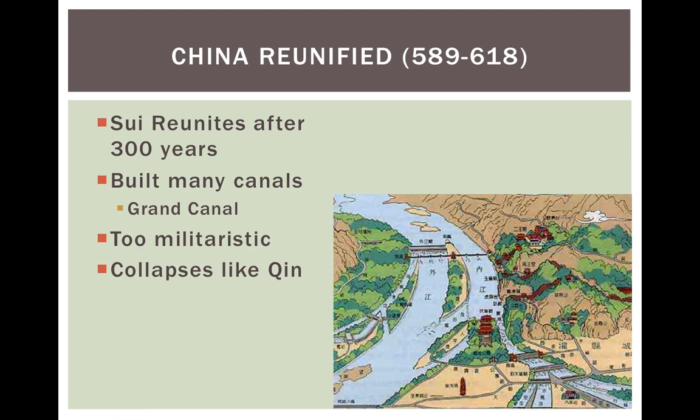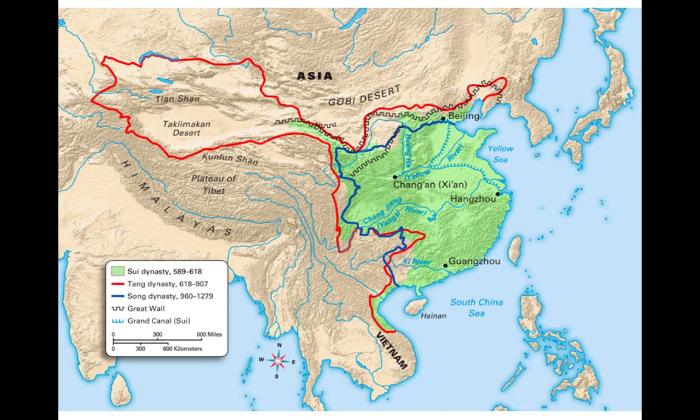But as we saw with the Qin dynasty, they are short-lived because the people don't want to pay for all the taxes. They don't like how they're being treated, and they fall. And this leads to two new dynasties taking over after the Sui, and that will be the Tang and the Song. And before we look at them, we'll look at a map here.